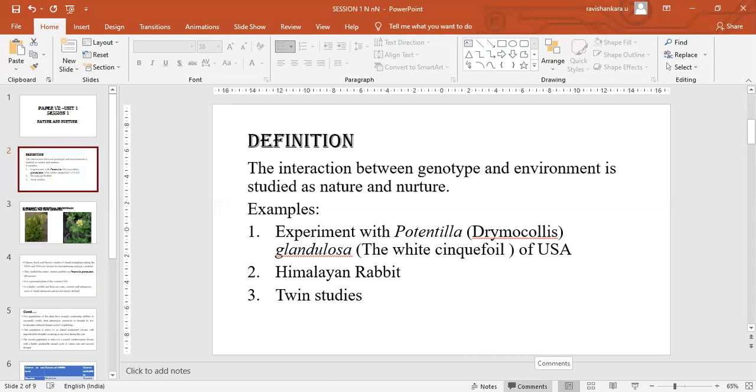So this species of plant is one classical example to understand the influence of environmental conditions on the expression of a particular genotype into a phenotype.